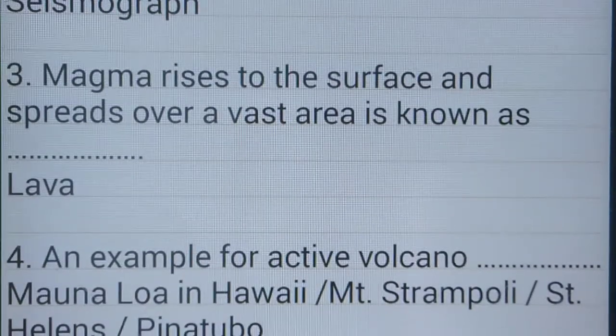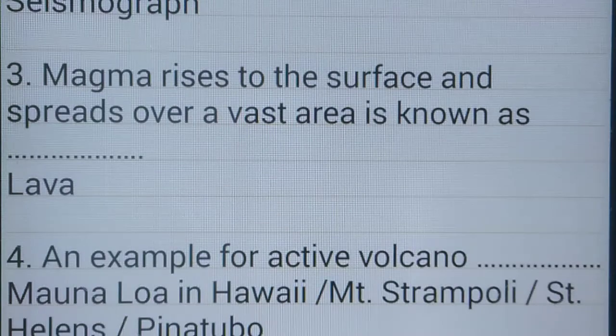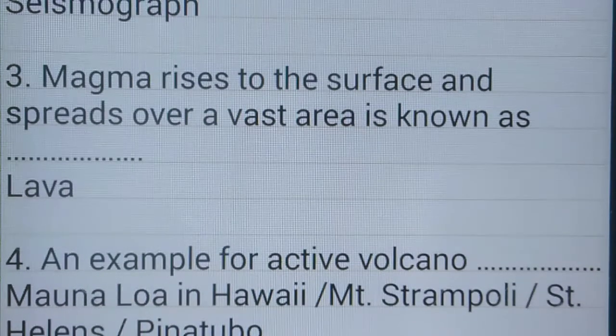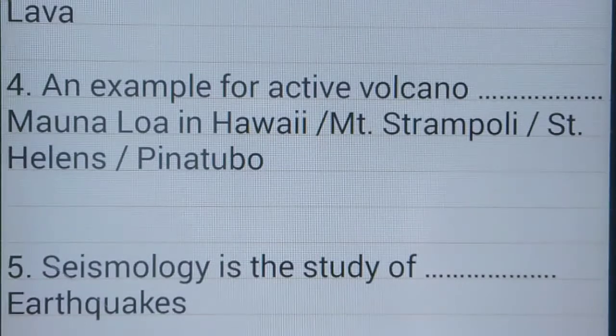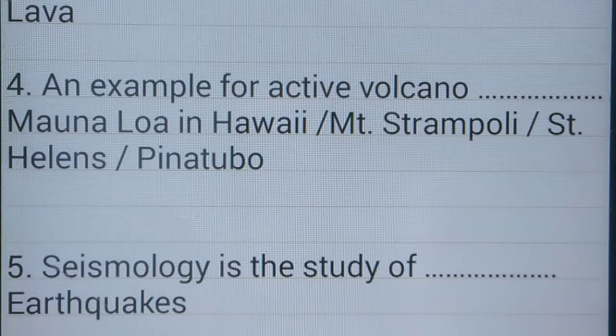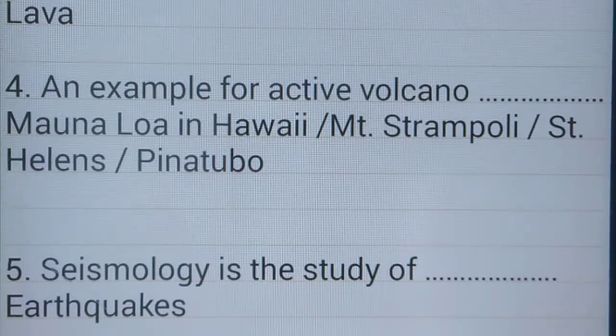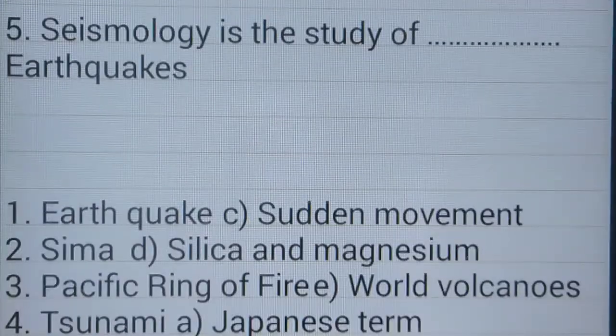Magma that rises to the surface and spreads over a vast area is known as lava. Examples of active volcanoes are Mauna Loa in Hawaii, Stromboli, St. Helens and Pinatubo. Seismology is the study of earthquakes.